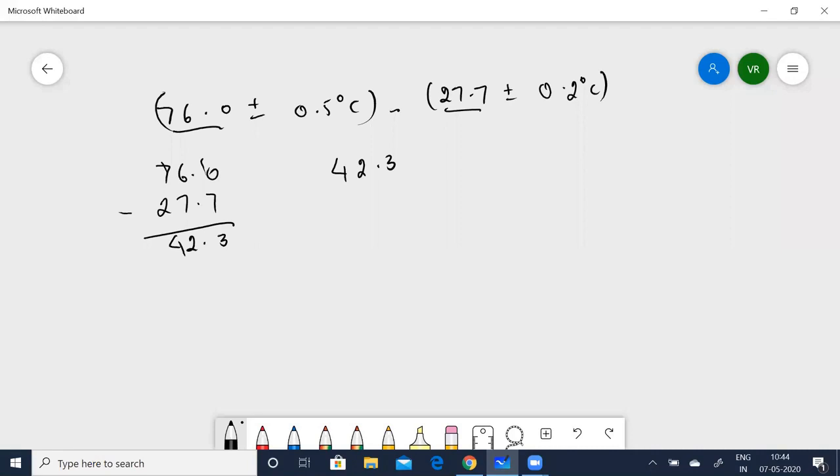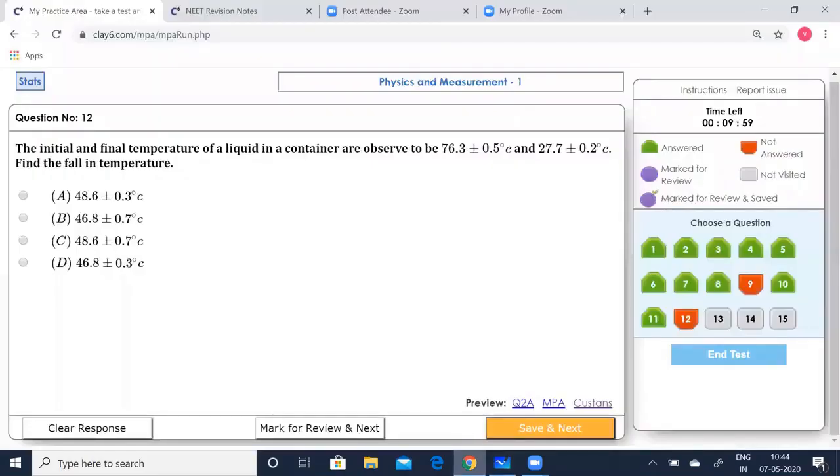Okay, 42.3. And now coming to the errors, this part and this part, I told you you'll have to add them up. Whatever it is, even if it is a negative symbol or a multiplication symbol or a division symbol, whenever it comes to errors, you'll have to add up the errors. So that is now going to be 0.5 plus 0.2, which gives you 0.7. So it is now going to be 42.3 plus or minus 0.7 degrees Celsius. Okay. Actually, it is printed wrong here.